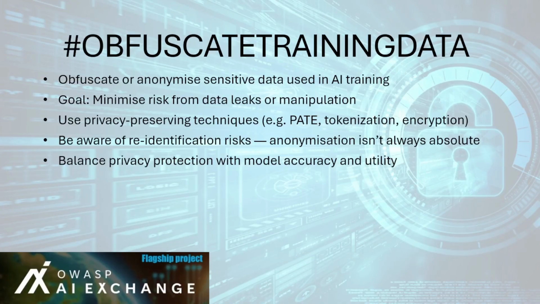The #obfuscatetrainingdata control focuses on protecting sensitive data in AI training by obscuring or transforming it to prevent identity exposure while keeping it useful for learning. This helps minimize the potential damage if data is leaked, manipulated, or accessed unlawfully. The goal is to ensure privacy and confidentiality are maintained without severely degrading model performance. Obfuscation makes datasets less traceable to real individuals while still retaining statistical or structural value.